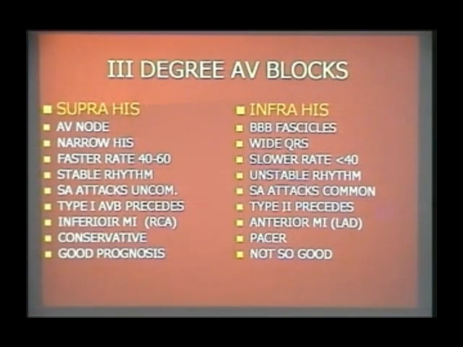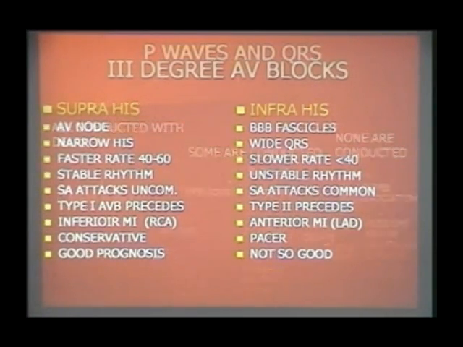Whereas for infra-His complete heart block, a type 2 second degree AV block will precede, and it is most common in anterior MI because of the destruction of the bundle branches and fascicles. Supra-His is more common in inferior wall MI because the right coronary supplies the AV node. So inferior wall infarction most often produces supra-His complete heart block because the AV node is involved. Anterior wall infarction most often produces infra-His complete heart block because bundles and fascicles are destroyed by LAD disease. Conservative management here and aggressive management with the pacer here. Good prognosis here, not so good prognosis here. That's why the importance is to distinguish between supra-His and infra-His complete heart block.